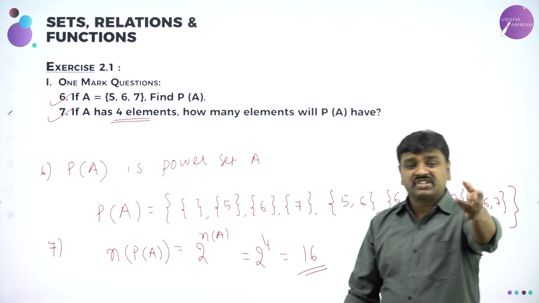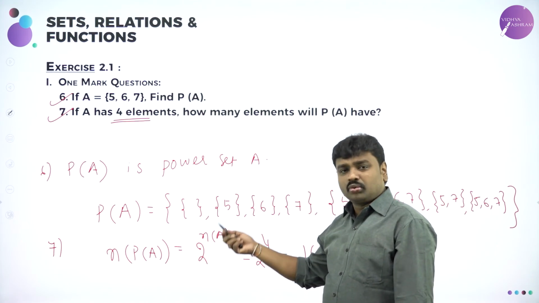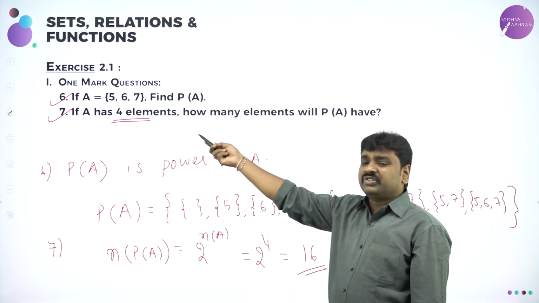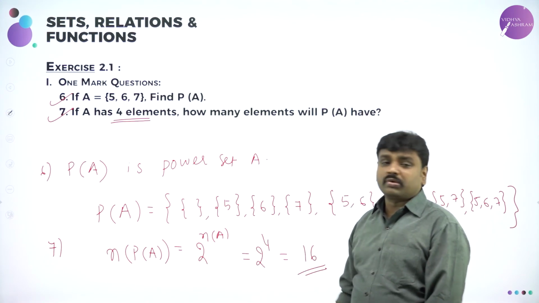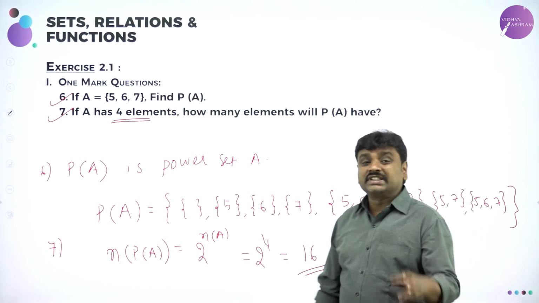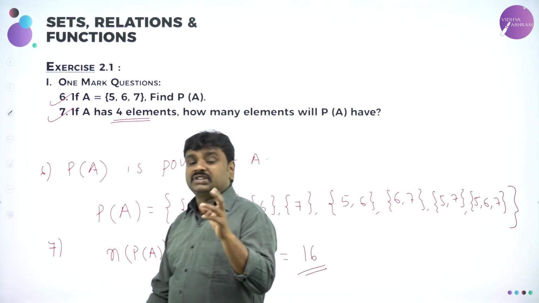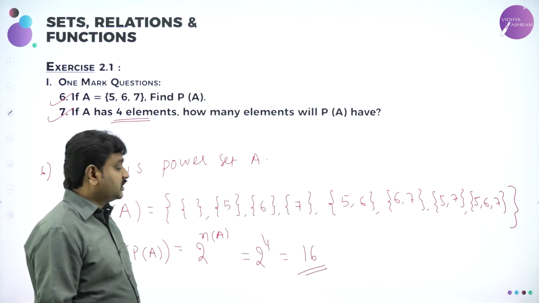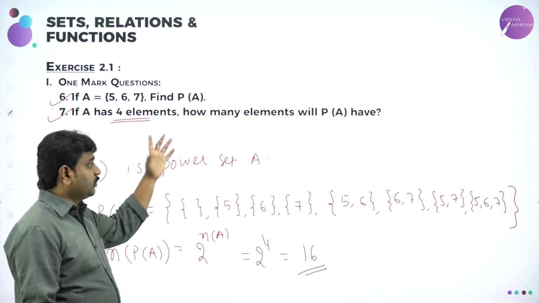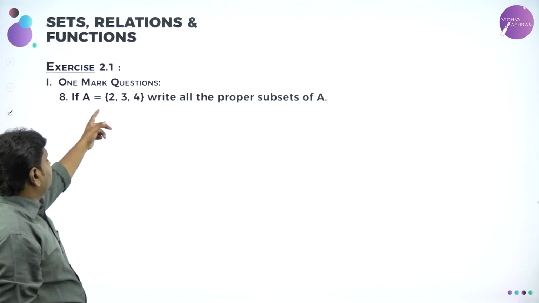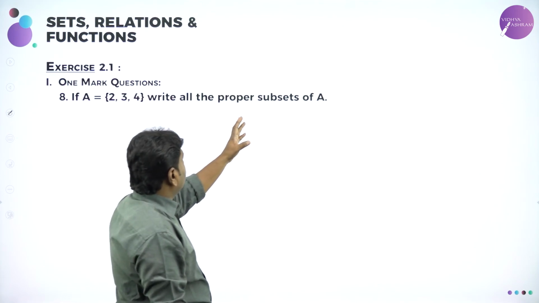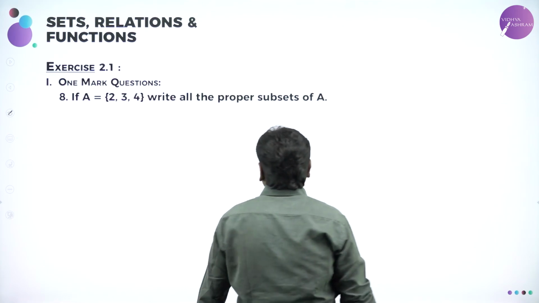All of you know power set means what? Set of subsets. How many subsets are possible? 2 power the number of elements in A. The number of elements in A is 4, so 2 power 4, which is 16. Therefore 16 different subsets are possible, so 16 elements are present in the power set. Next we have, if A is {2, 3, 4}, write all the proper subsets of A.